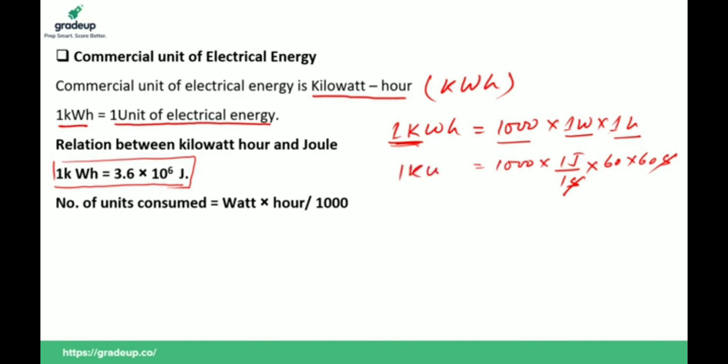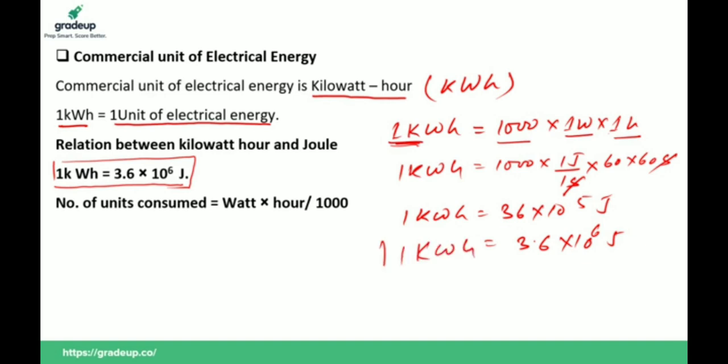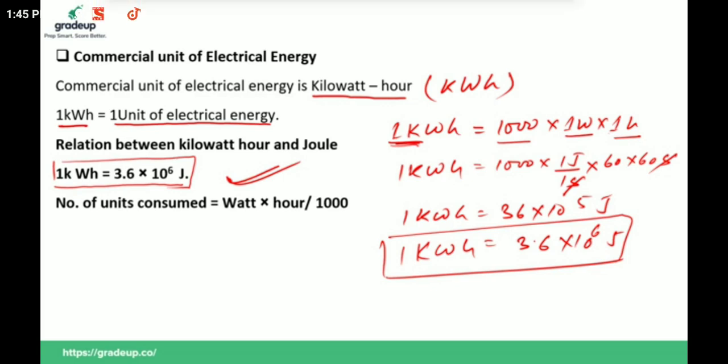So 1 kilowatt hour is equal to 3.6 into 10 to the power 6 joule. Please remember this relation. Derivation is not important. Please remember.